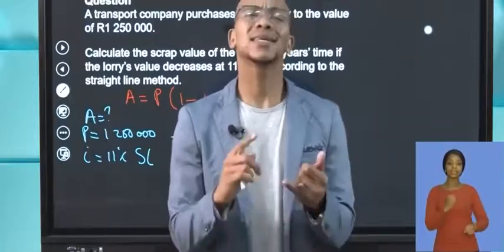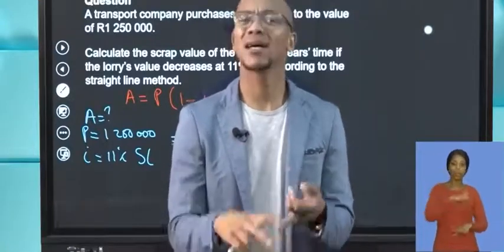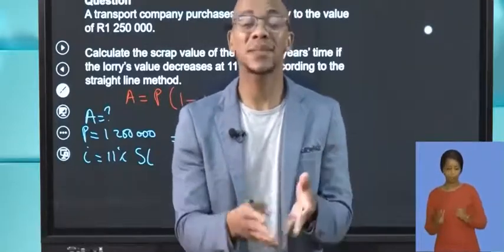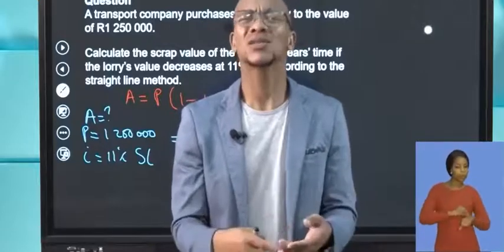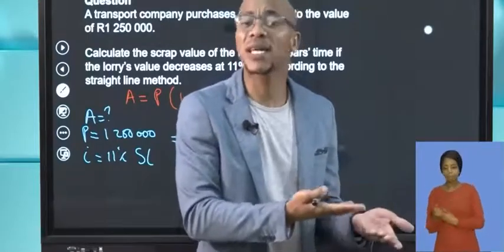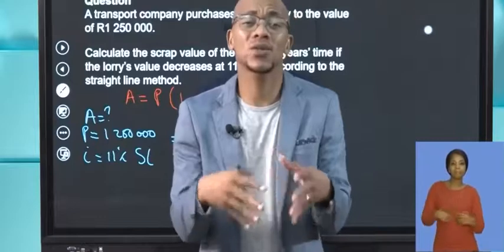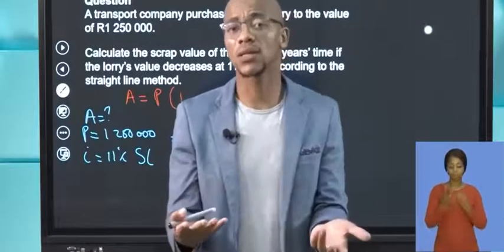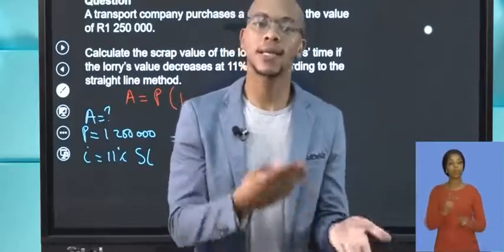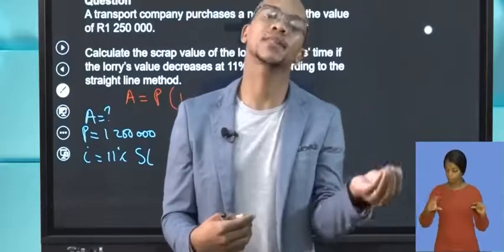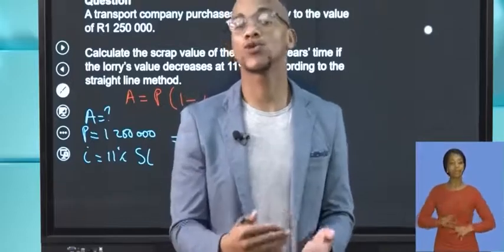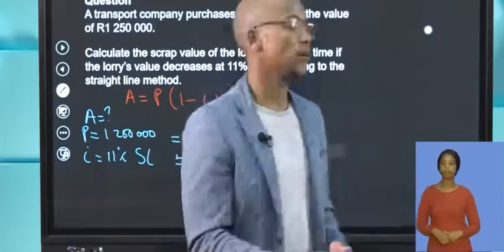Why? Because there is wear and tear that happened on the truck. There are tires that maybe are no longer properly working. There are the mechanical systems that need to be changed. So now the truck is no longer as strong as it was when you bought it at 1 million something. Hence it is depreciated. There are a lot of factors that contribute to this. So remember again, I said the A value will always be less than the P value. Why? Because A would be the scrap value or the book value or the trade-in value, whereas the P value will be what you bought it for, your principal amount.